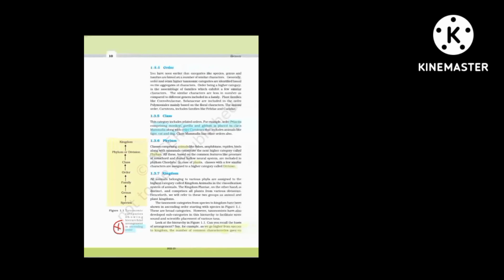Genus comprises a group of related species which have more characters in common. Okay, a group of species will make a genus, a group of genera will make a family, a group of families will make an order, a group of orders will make a class, a group of classes will make a phylum in animalia, and a division in plants, and together they make the kingdom. These pages have some examples which are as important as this table 1.1. So I have written it in a simplified manner for you.